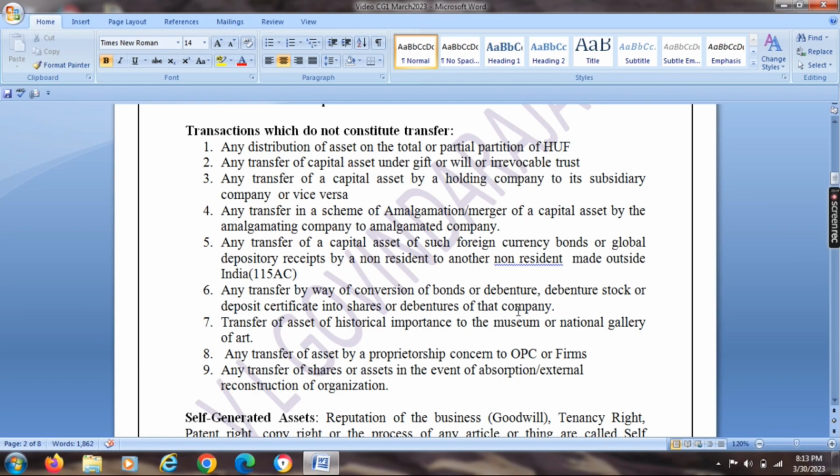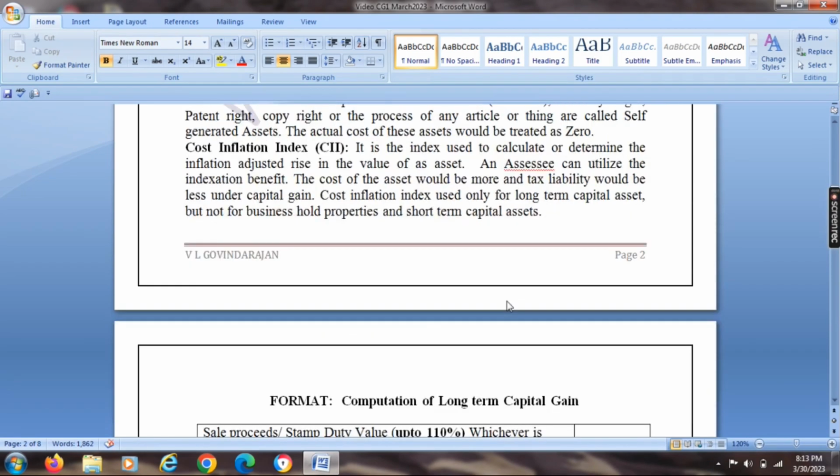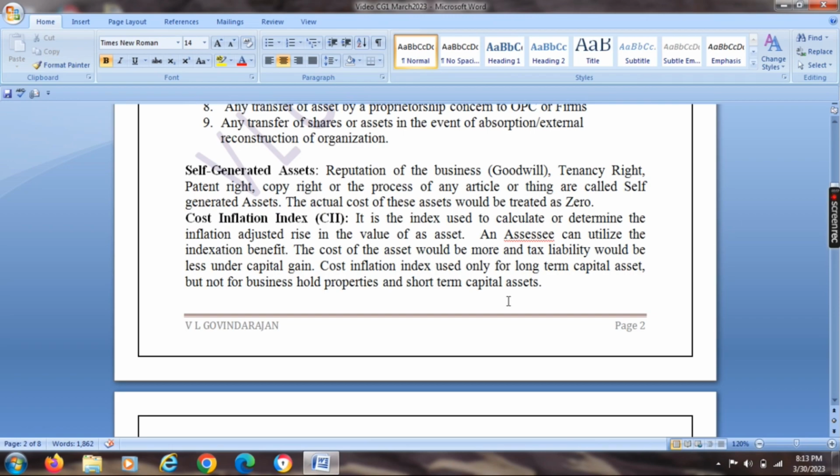And the next term is self-generated asset. Reputation of the business like goodwill, tenancy right, patent right, copyright, or the process of any article or thing are called self-generated assets. The actual cost of these assets would be treated as zero while computing taxable capital gain.